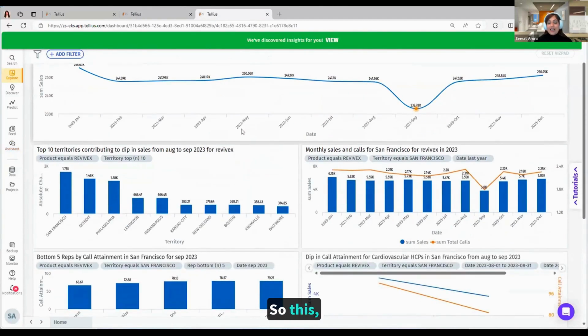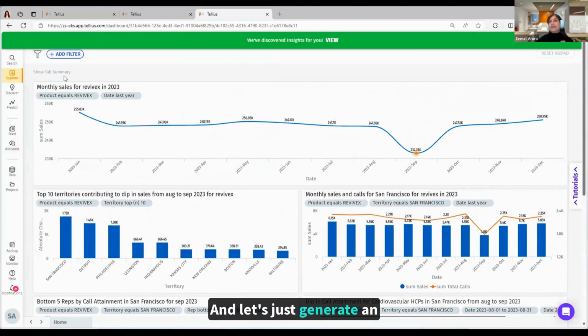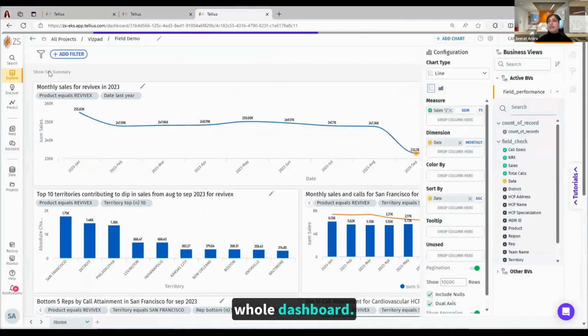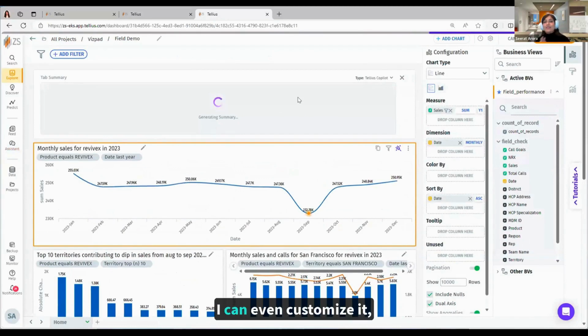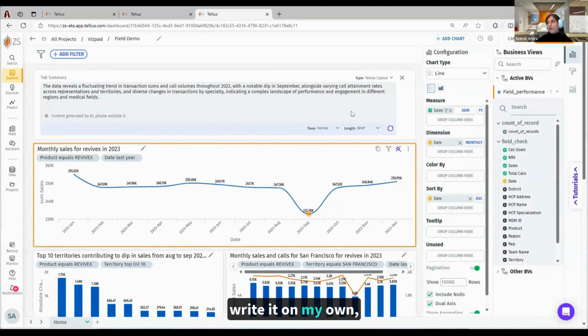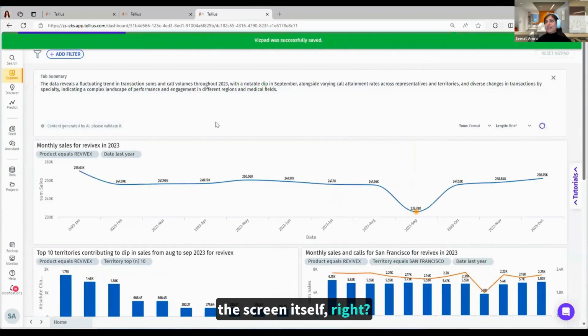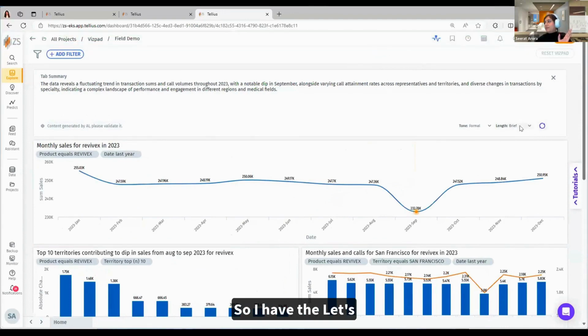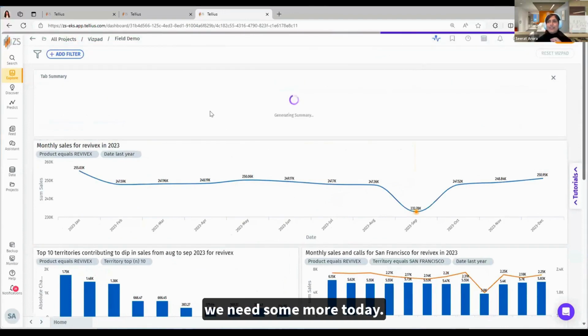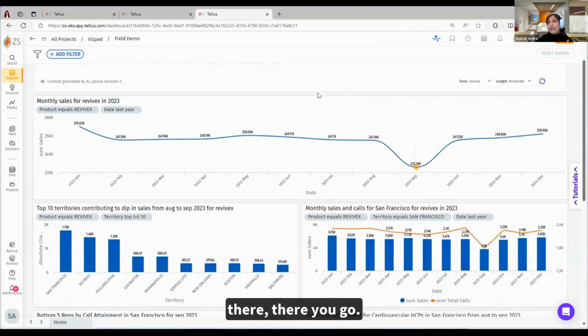So I was able to create this dynamic report within a few minutes. And let's just generate an AI summary for this whole dashboard. I can even customize it, write it on my own, or I can use Tellius Copilot to generate this summary for the screen itself. Let's do moderate. So here the Copilot is generating the summary for the whole screen.